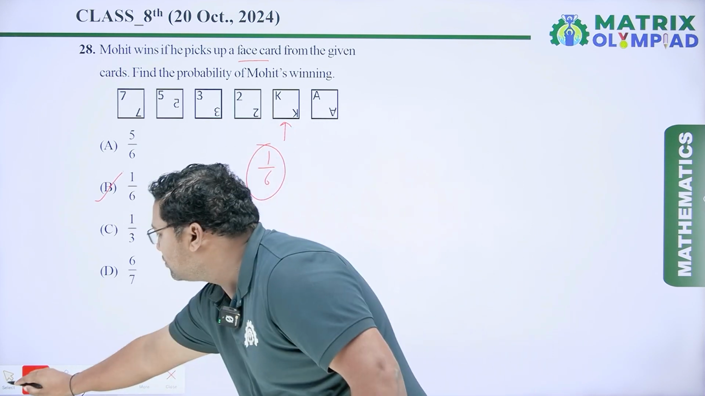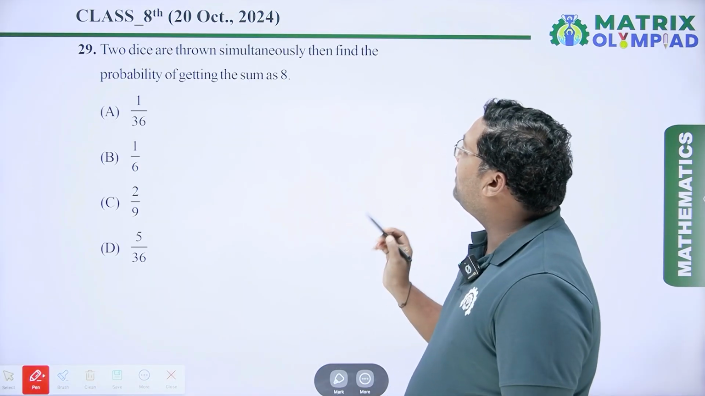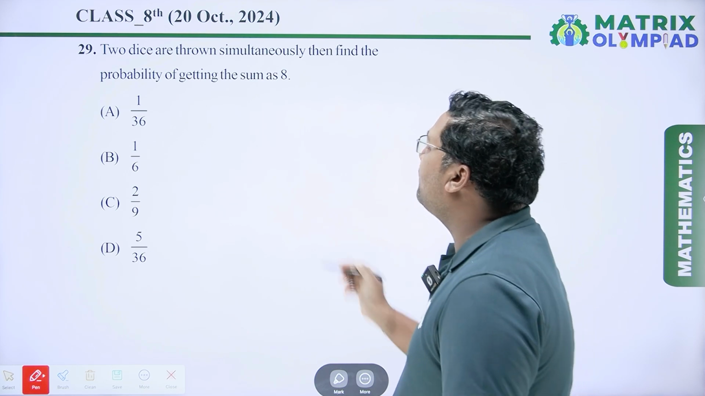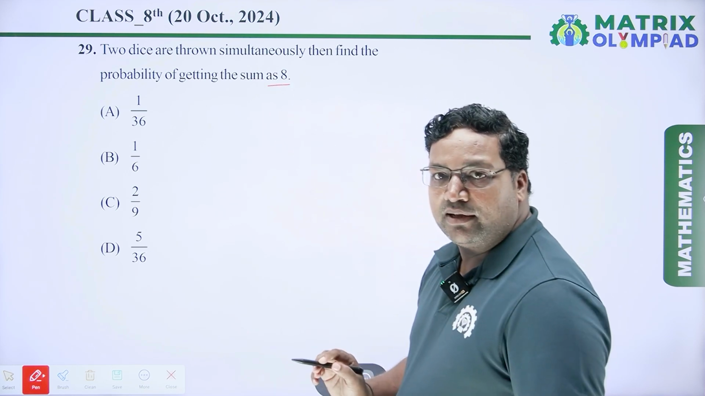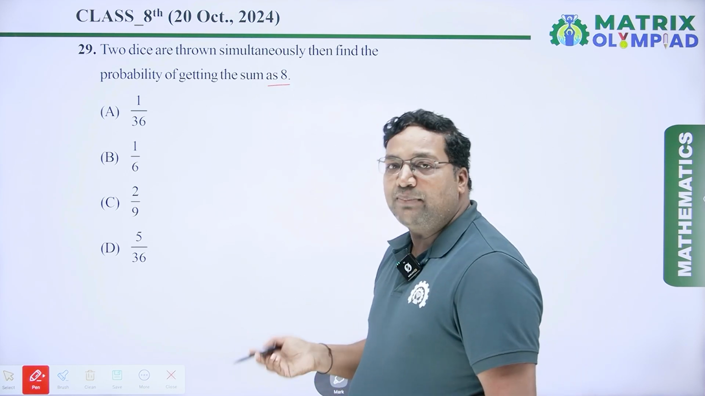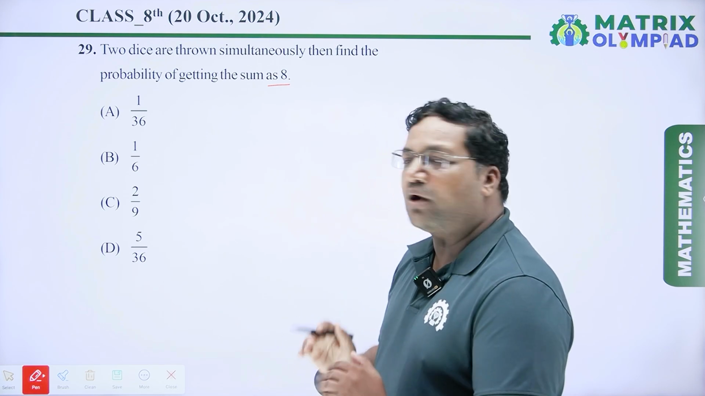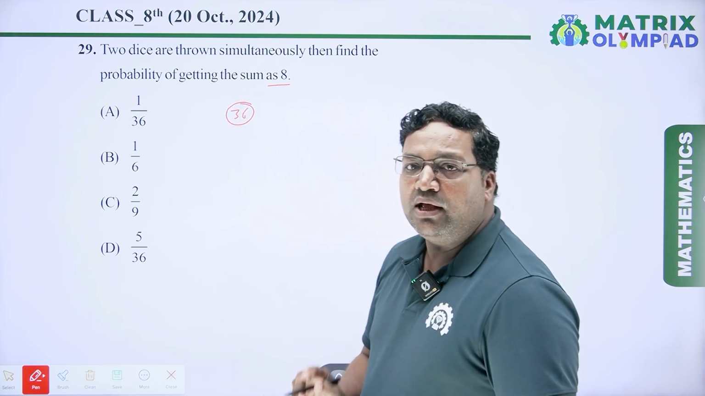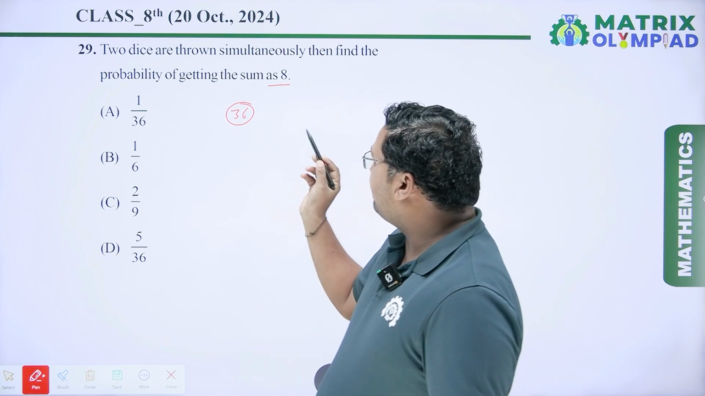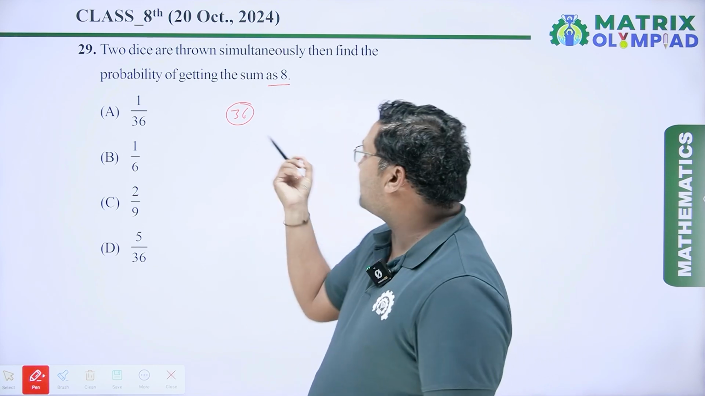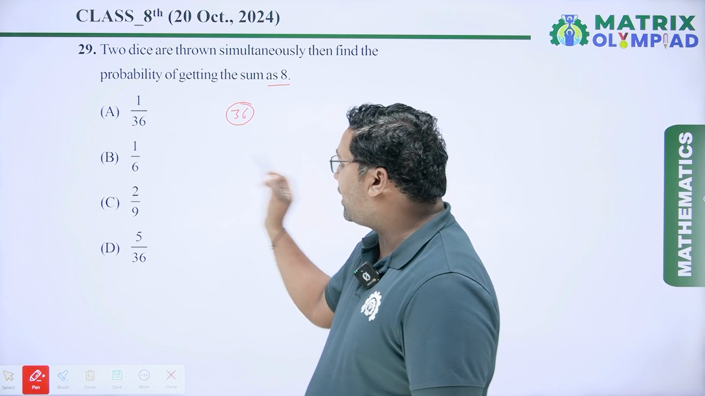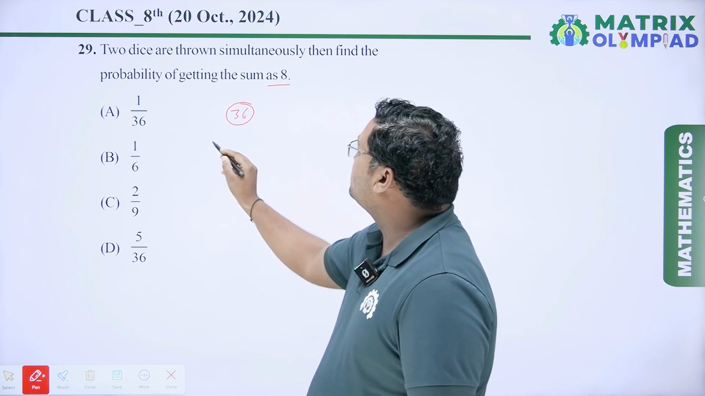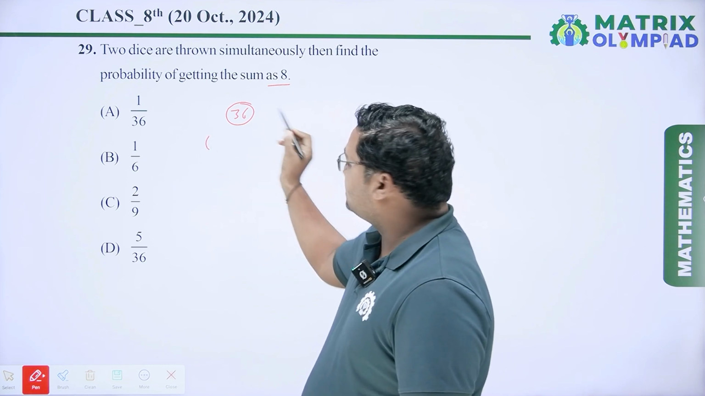Now coming to the next question. 2 dice are thrown simultaneously, then find the probability of getting the sum as 8. If 2 dice are thrown simultaneously, then the total possible outcomes are 36. Now we have to find out the favorable outcomes. So here the favorable event is sum is 8. So we have to write the favorable outcomes first.